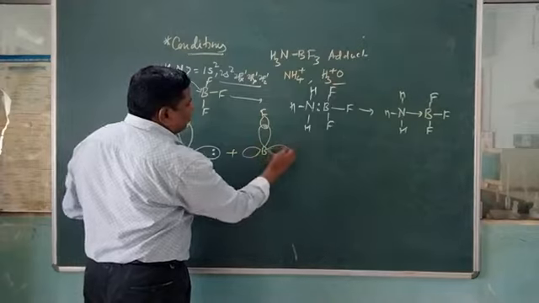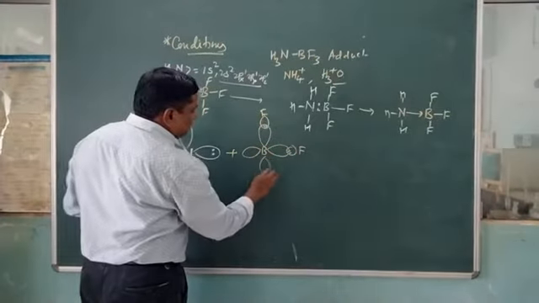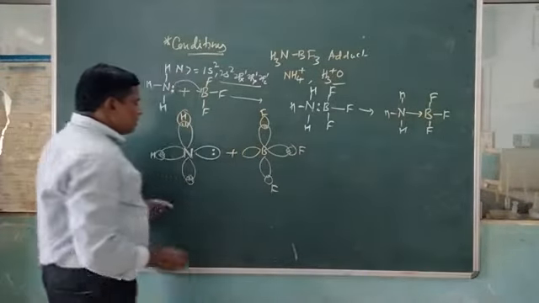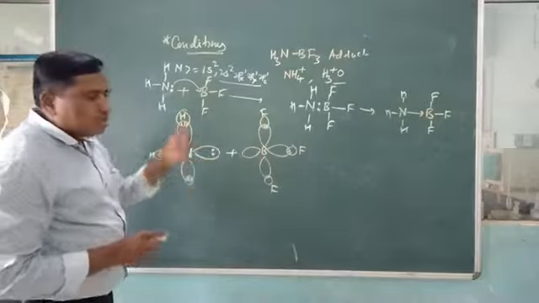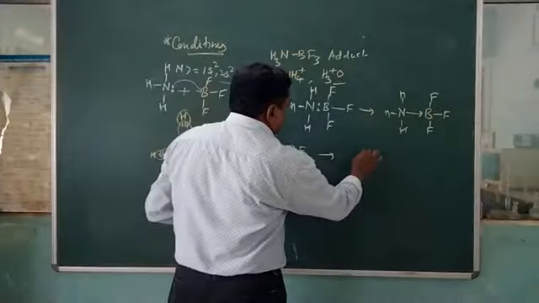This will be the second chlorine, this will be the third chlorine, and this will be the vacant orbital. Now these two electrons will come into these orbitals, which means bonding can take place, as here with nitrogen.